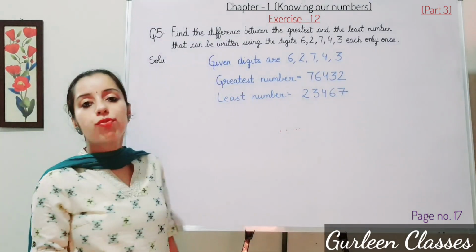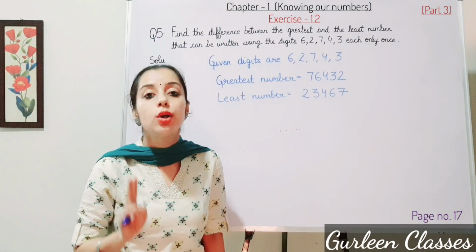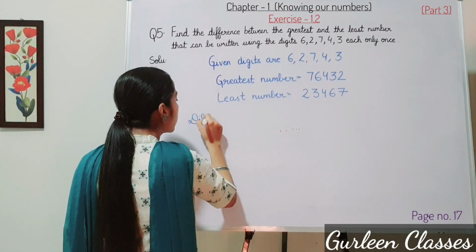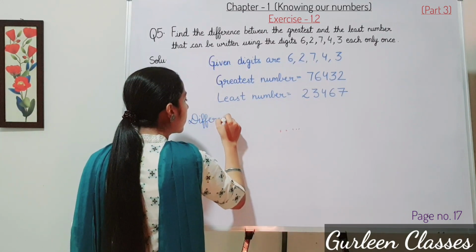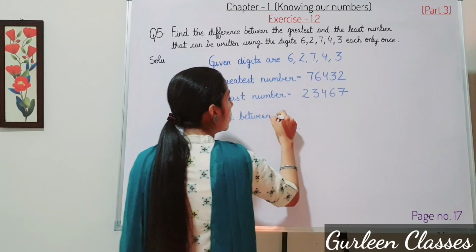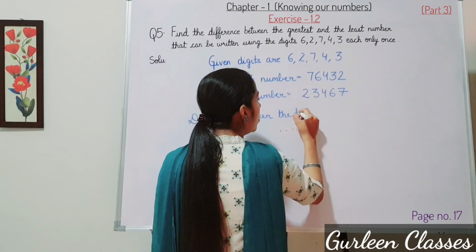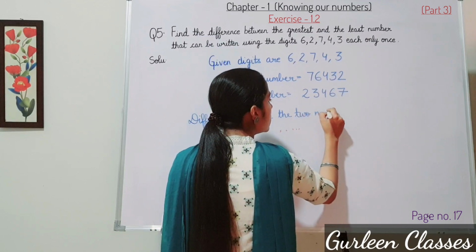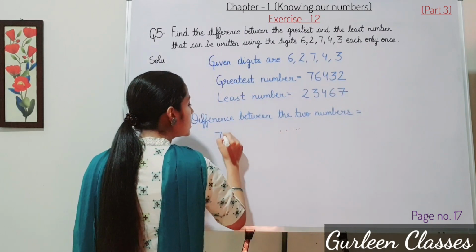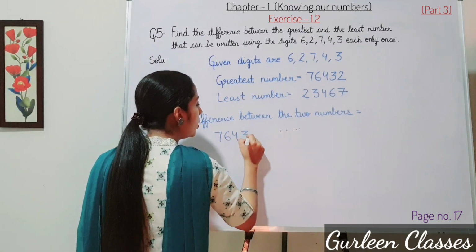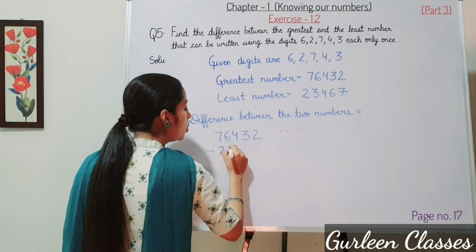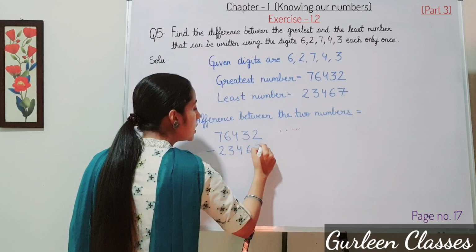So now we have to find out difference between the two numbers. So let us write here difference between the two numbers. So let us subtract. Greatest number is 7, 6, 4, 3, 2 minus least number is 2, 3, 4, 6, 7.